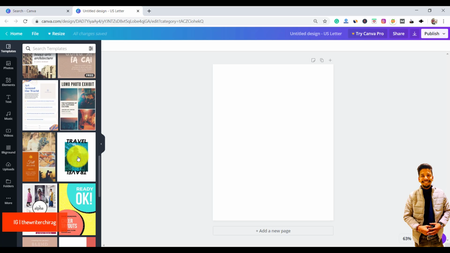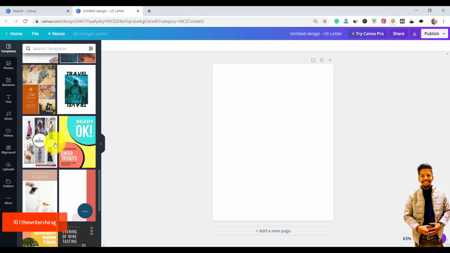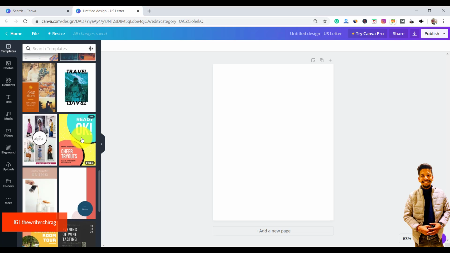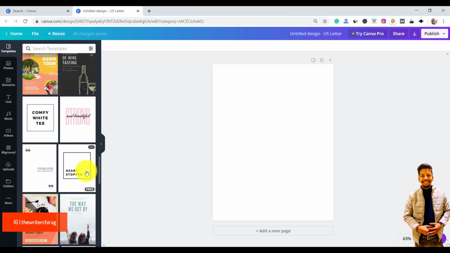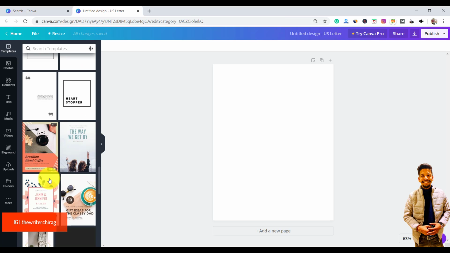All right, but I will recommend you to choose a template that has a minimum of 2 or 3 pages, right? And they are completely free, and many of them are premium ones.